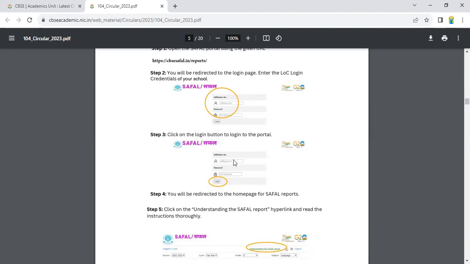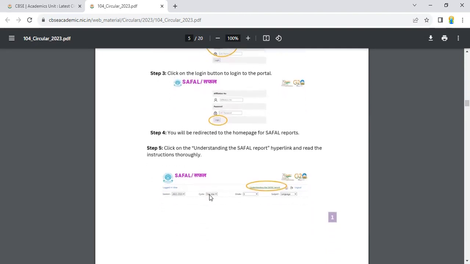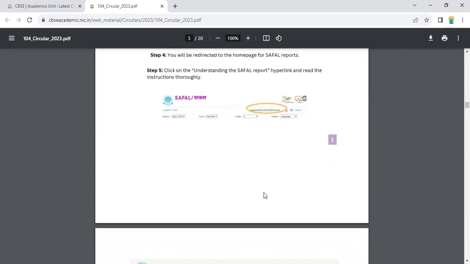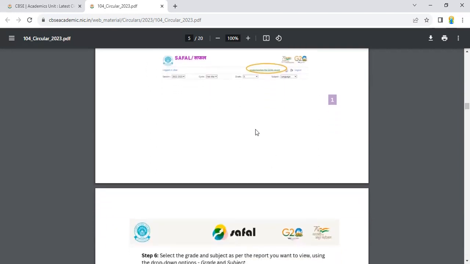Another window will come. You will be redirected to the home page for SAFAL reports. Click the Understanding the SAFAL Report hyperlink and read the instructions thoroughly. See, these are the windows. After clicking on that, you will get this. You are going to click on this, Understanding the SAFAL Report.